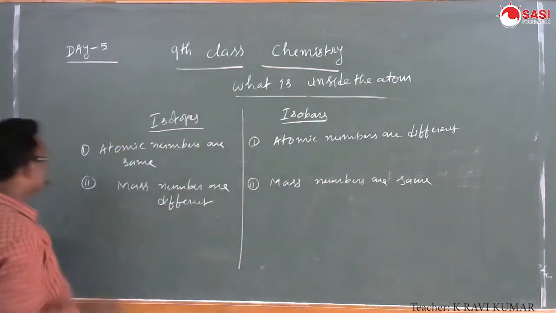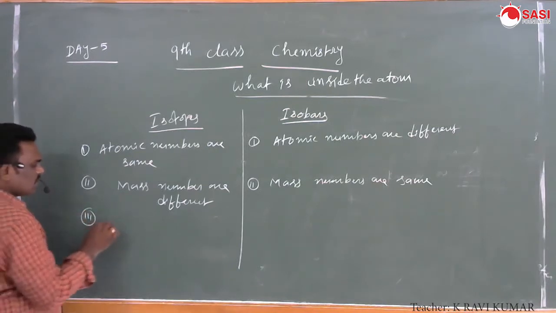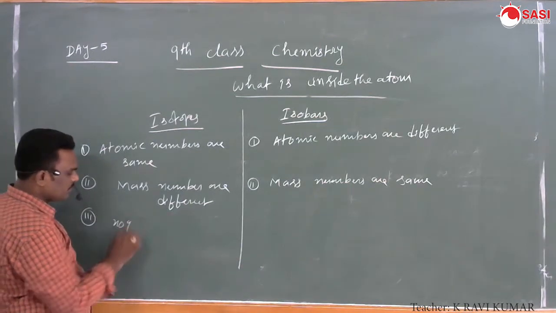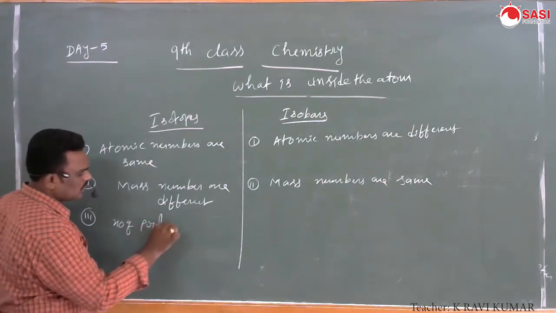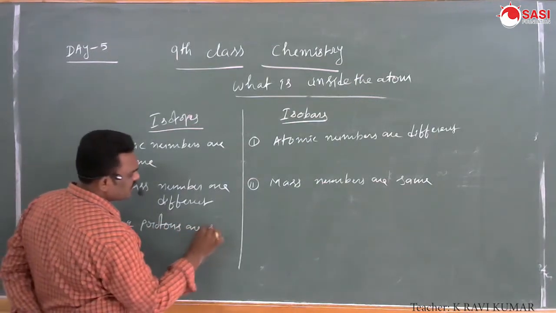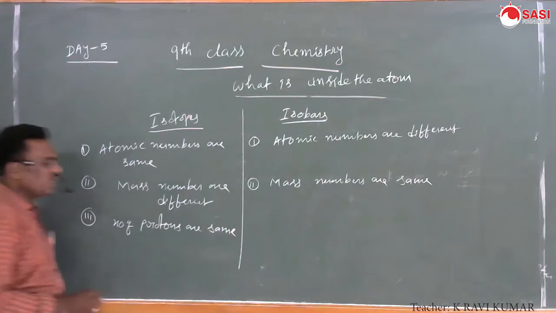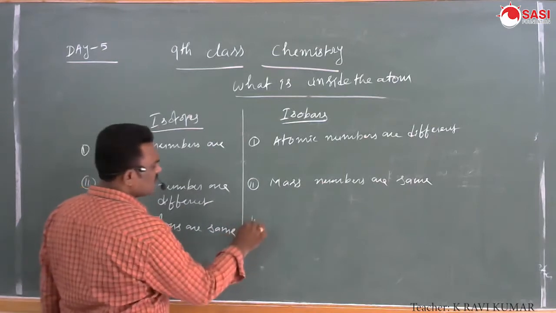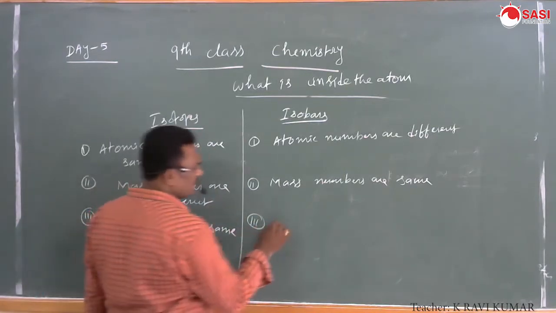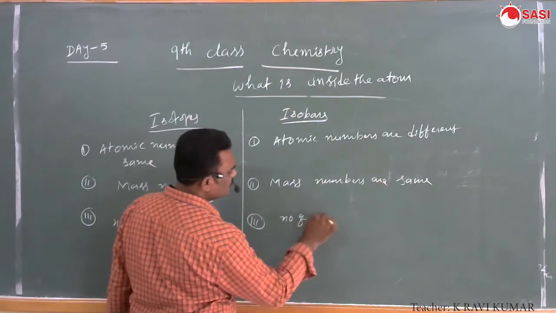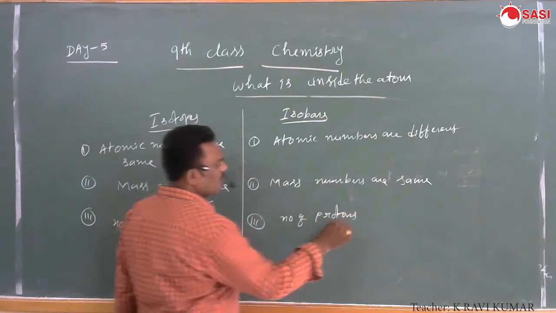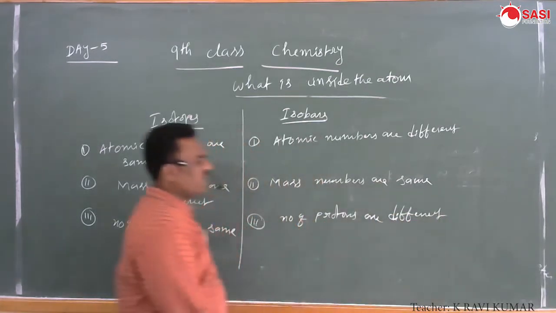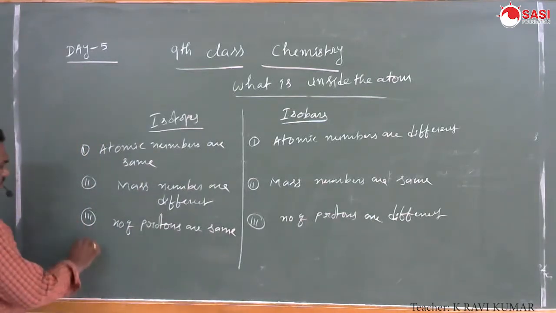In isotopes, the number of protons is the same. In isobars, the number of protons is different.